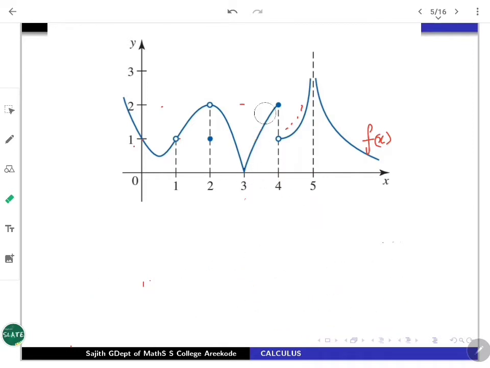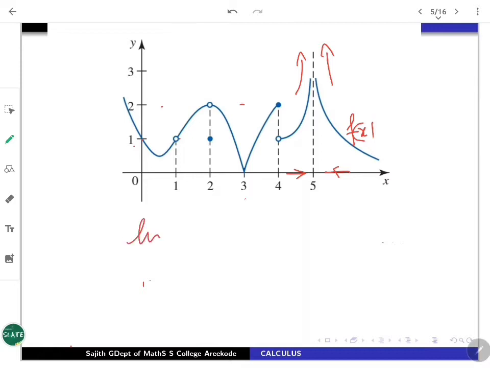Let us look at the fifth one, the point 5, the last one. What happens for the function whenever you are nearing 5? Go nearer to 5, either from left or from right. What happens is it just blows up. No limit exists. In fact, it is blowing up like anything, without any control, it goes on to infinity.